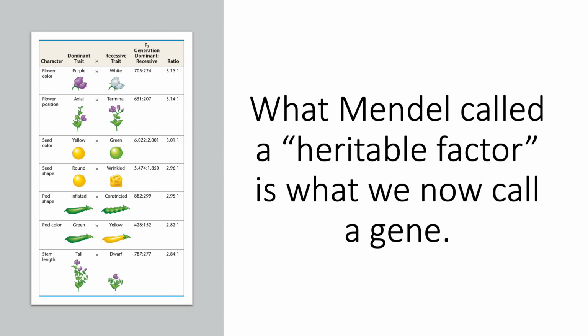Aside from the flower color, Mendel also observed the same pattern of inheritance in 6 other pea plant characters, each represented by 2 traits. So for flower position, the traits included axial and terminal, yellow and green traits existed for seed color, and then round and wrinkled traits for seed shape. Now for pod shape, inflated and constricted, and then green and yellow traits for pod color, and lastly, tall and dwarf traits for stem length. So what Mendel called a heritable factor is now what we call a gene.